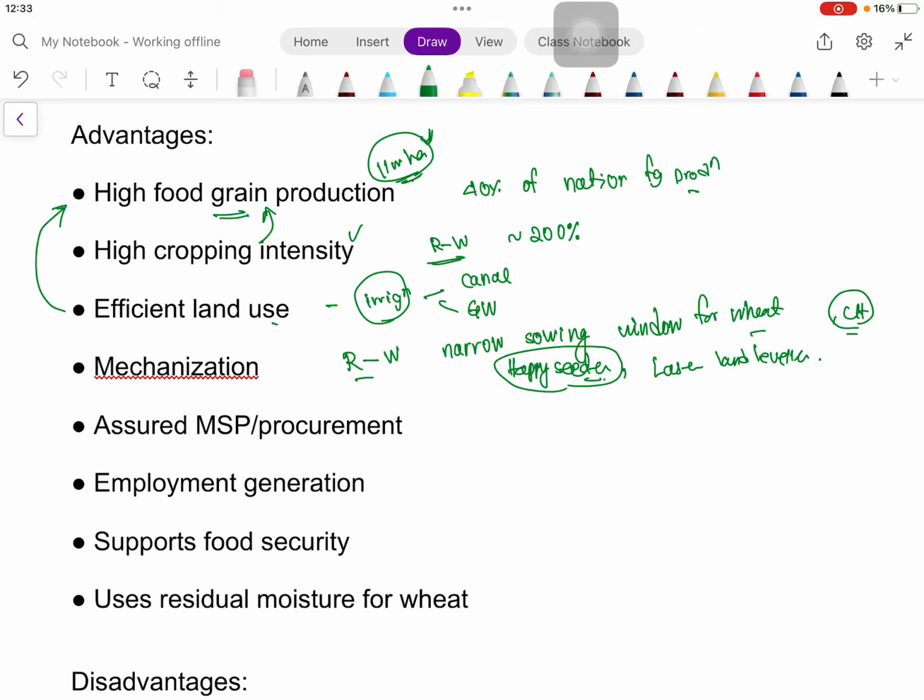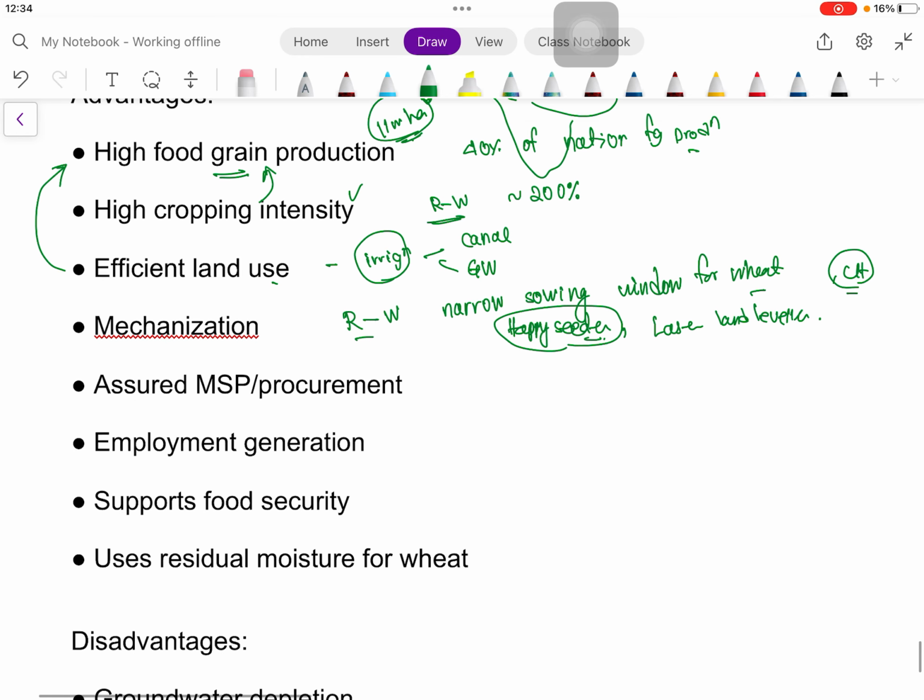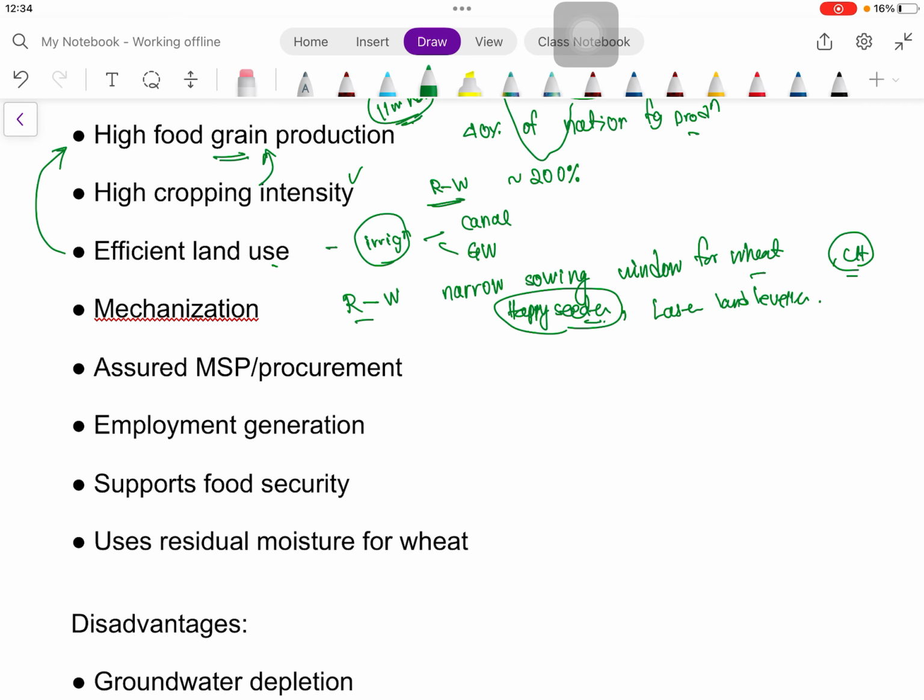So we can see the area covers most of the Indo-Gangetic Plain, starting from parts of Rajasthan to Punjab, UP, Haryana. So this system is famous across most of the Indo-Gangetic Plain, and machineries are being used for this purpose.